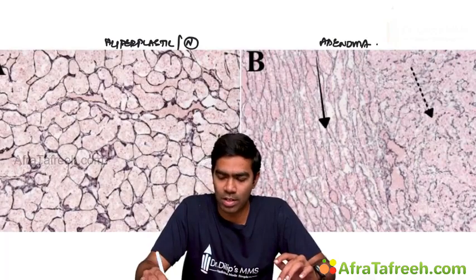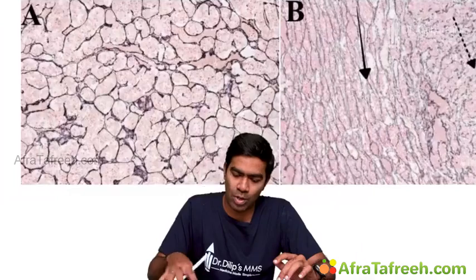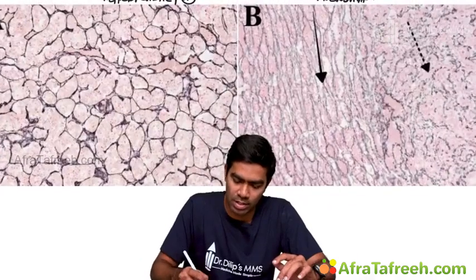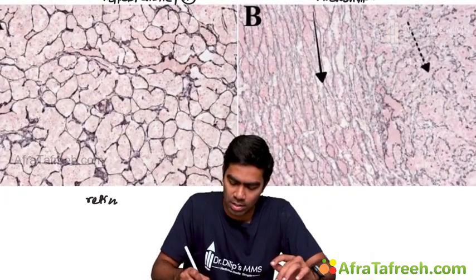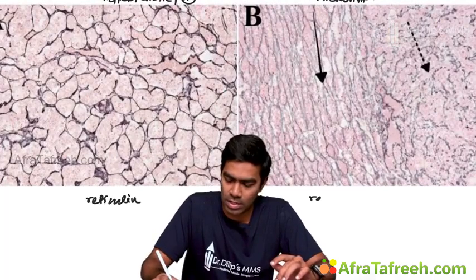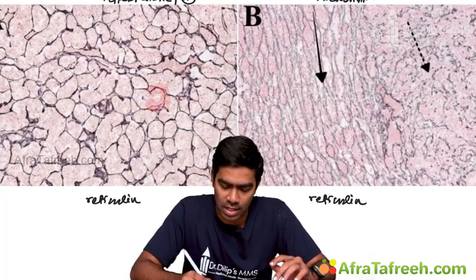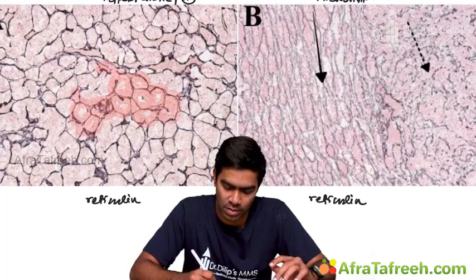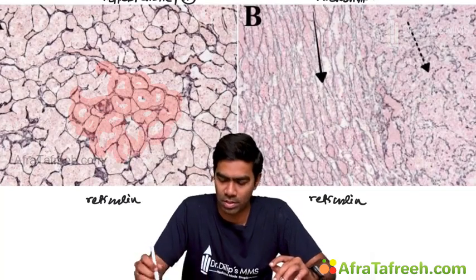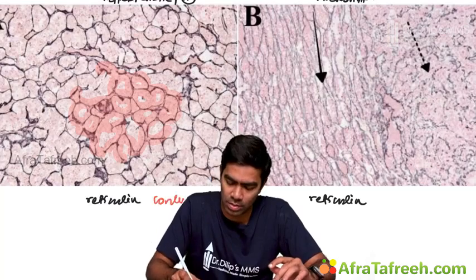So how to differentiate? There are two ways to differentiate. One is by putting the reticulin stain. So what you are seeing is the reticulin stain. When you put the reticulin stain, you can see that they have a good reticulin bridge. Clear? And the reticulin network is continuous. You can see these borders, the reticulin network is literally continuous. Clear? So here the reticulin is continuous.